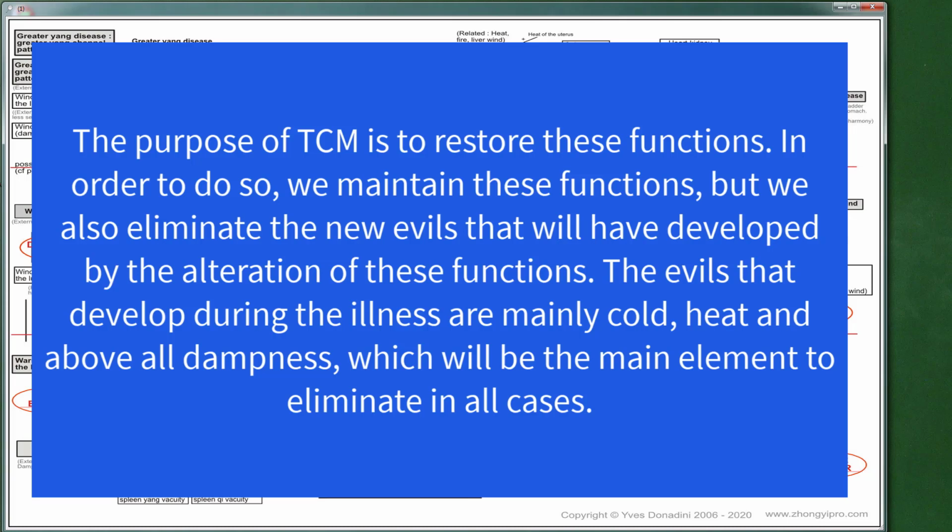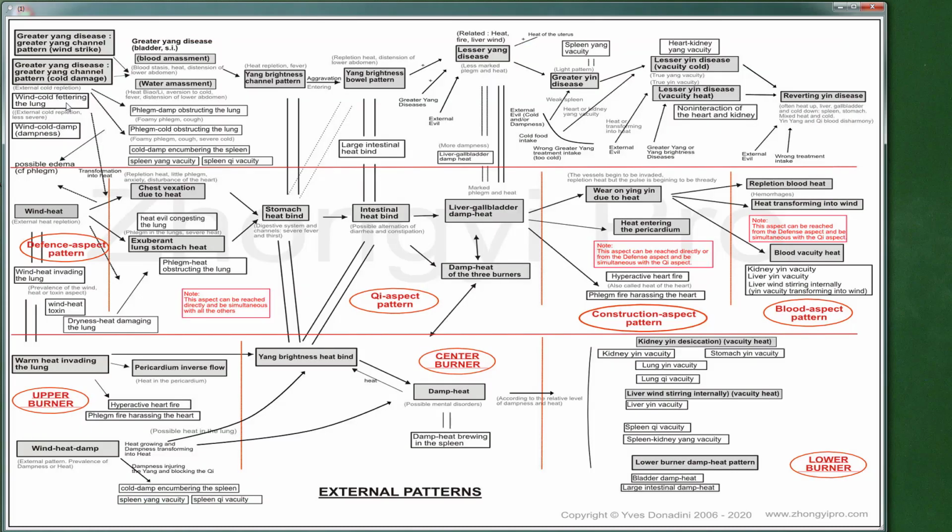The evils that develop during the illness are mainly cold, heat and above all dampness, which will be the main element to eliminate in all cases. It is because it will be necessary to eliminate dampness in addition to treating each of the patterns that the treatments will very often be a combination of 2 medicinal formulas. Initially, the disease can take 3 forms depending on the prevalence of cold, heat or dampness.